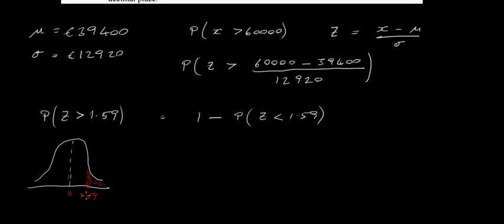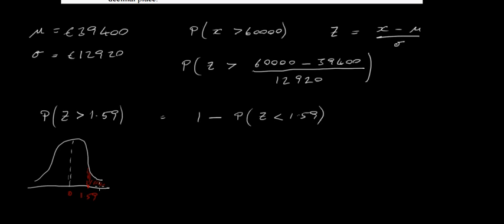This is our standard normal distribution here with a mean here of 0 and 1.59 standard deviations I've marked here roughly on our diagram. So we're looking for this area of the graph up here. Now you can look up positive values in your tables, and we have a positive value here. It's plus 1.59, so that's fine. But when you look it up, it gives you the probability of appearing down here, so in other words less than 1.59. So what we've got to do is do 1 minus the probability that z is less than 1.59